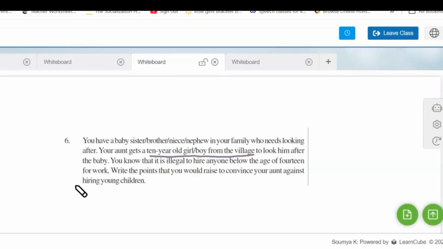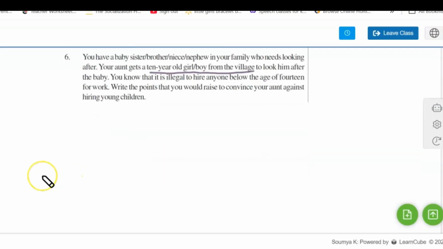Next one is, you have a baby sister, brother, niece, or nephew in your family who needs looking after, and your aunt gets a 10-year-old boy to take care of the baby. You know it is illegal to hire anyone below the age of 14 for work. Write the points you would raise to convince your aunt against hiring young children. So the first point would be, it is illegal. It's not according to the law, and it is punishable under government law.